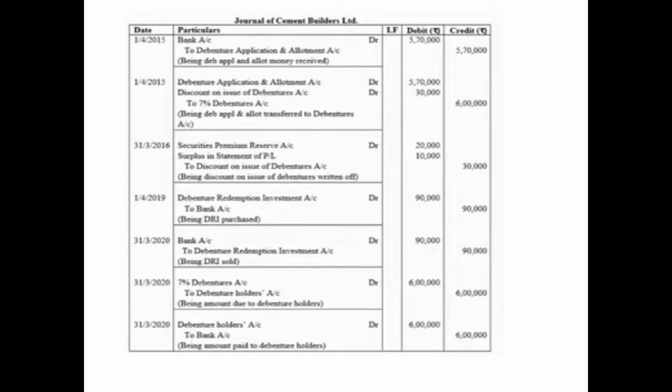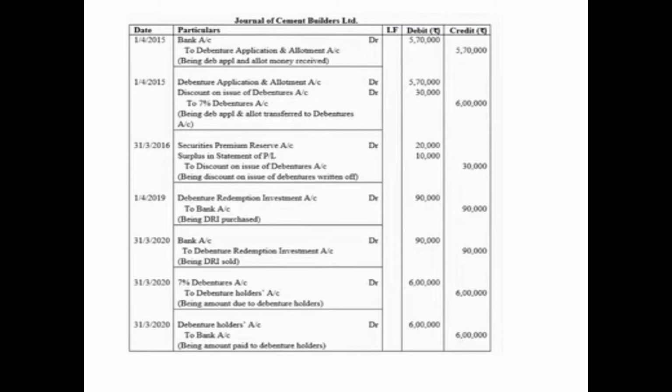Then there is a loss on account of discount on issue of debentures of 30,000. So we'll debit it because it is a loss. Discount on issue of debentures account will be debited 30,000, to 7% debentures account with the face value, that is 6 lakh. Again, this loss of 30,000 needs to be written off in the year in which it has occurred. So at the end of the current year 15-16, that is 31st March 2016, we'll write off this loss, from which 20,000 will be written off from Securities Premium Reserve because it is mentioned in the question, and the remaining 10,000 will be written off from statement of P&L.